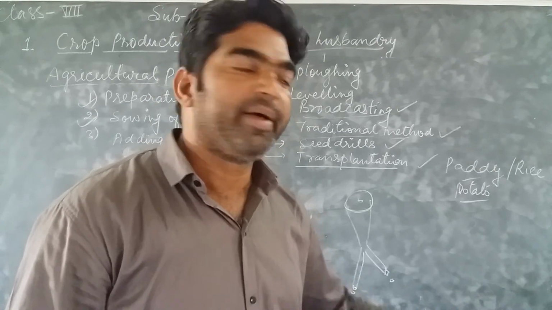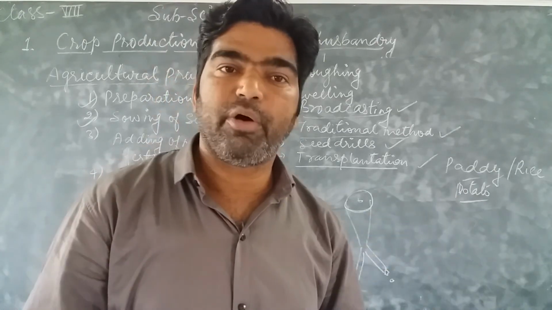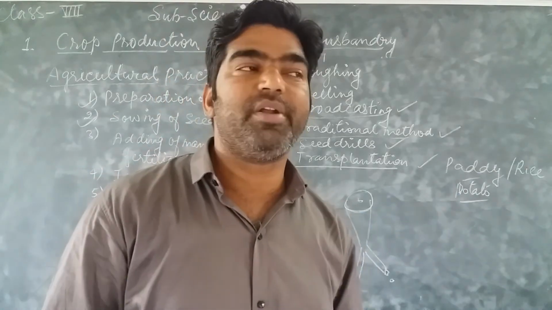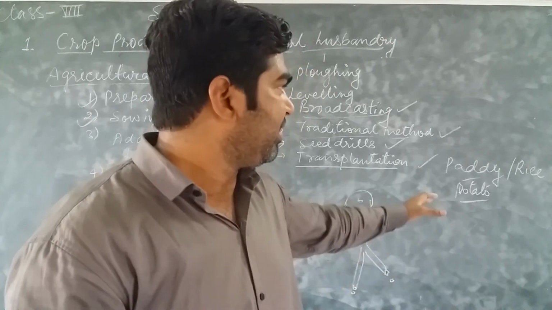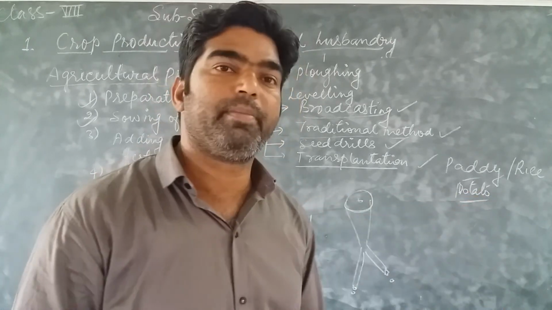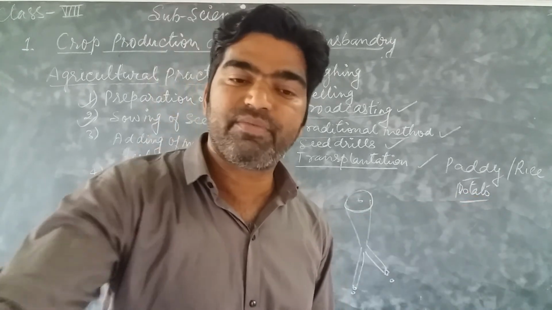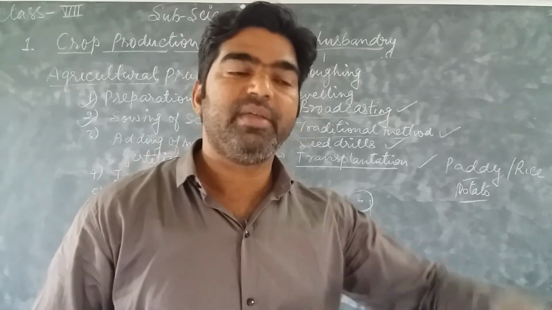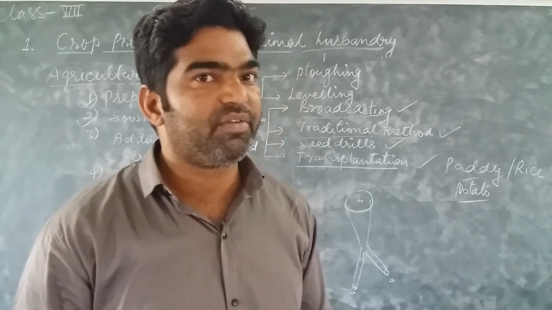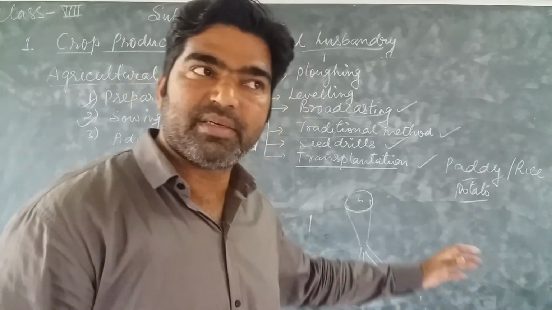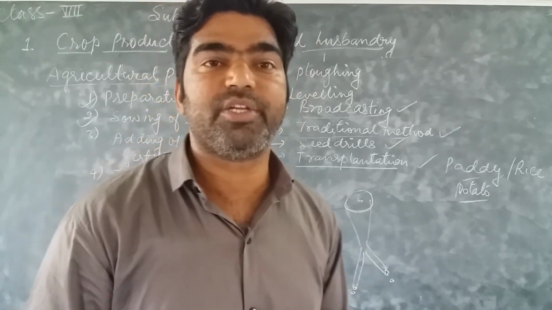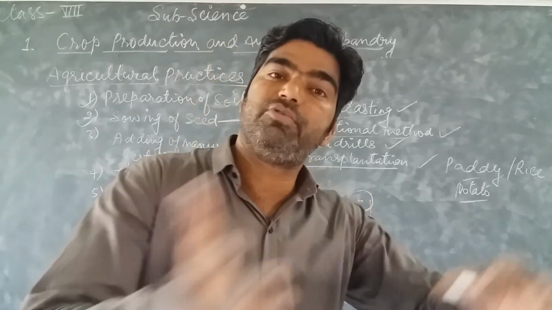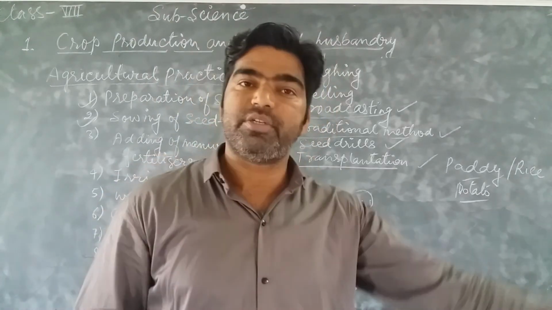First, in some other place, called a nursery, we grow these crops, and then from that we select the healthy plants and plant them into the original field. This method of sowing is called transplantation: transfer from one place to another, from the nursery to the original field.